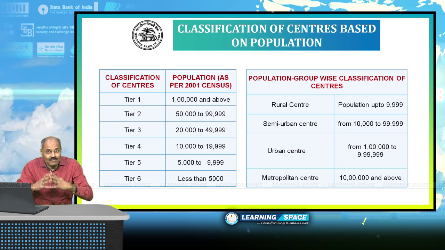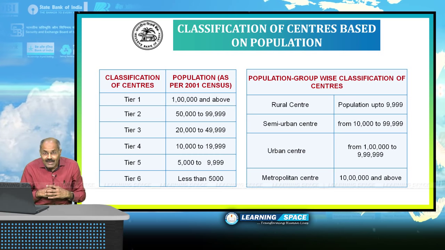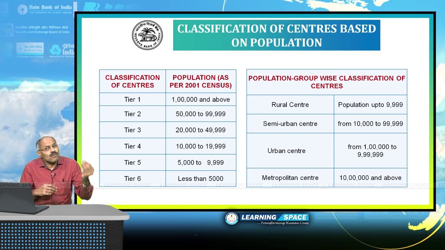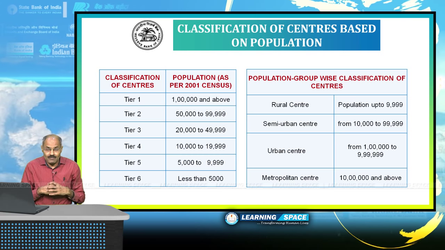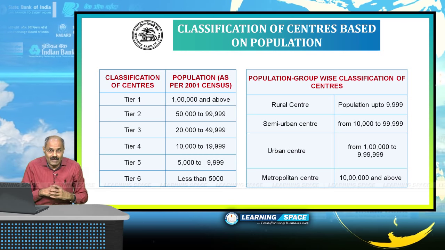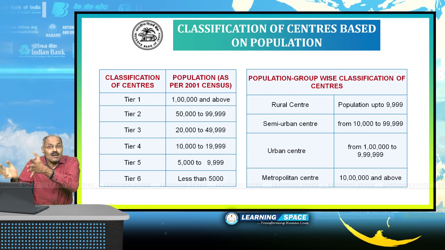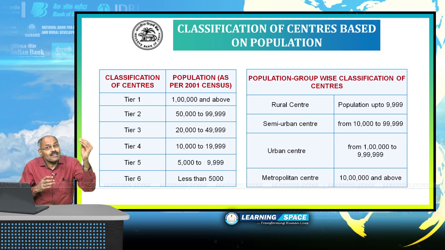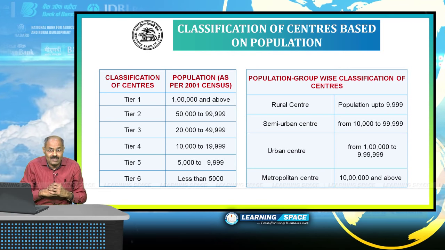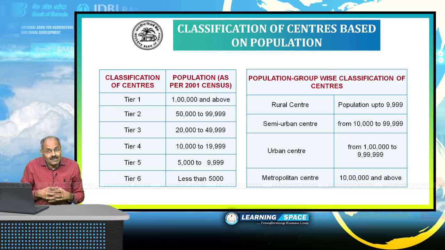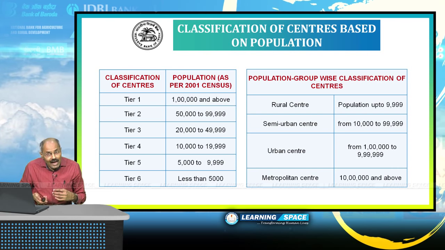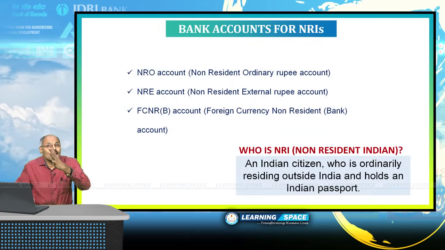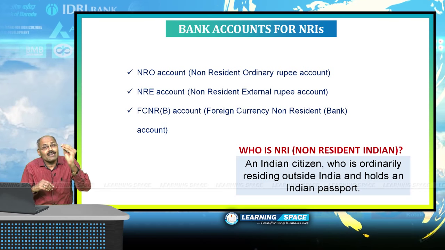This is the broad classification as far as the banking services are concerned, because before opening a bank branch, banks look at it from the perspective of whether it is urban center or rural center, because they have to follow certain norms as far as opening of bank branches is concerned in rural areas, right? Please don't forget this. And having learned this, let us look at the accounts for non-resident Indians.